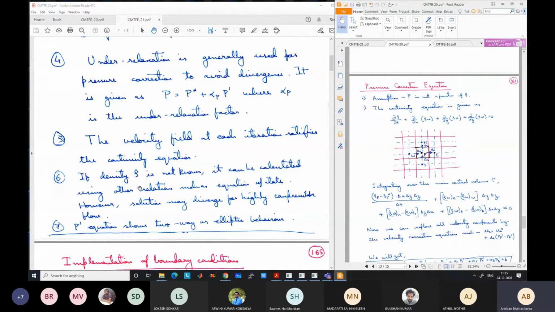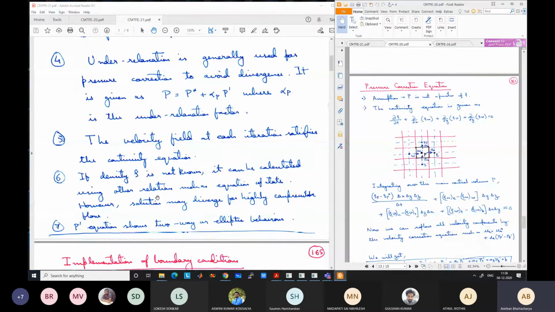However, if it is a highly compressible flow, means there is a very strong dependence of density on pressure, then this type of algorithm is not very good at capturing that type of flow. Solutions will tend to diverge because in each iteration the pressure changes significantly and this pressure affects the density so much, and you have the density terms in the pressure correction equations. If the equations become so much dependent on the pressure, they tend to diverge. So for highly compressible flow, there are more complicated algorithms. Okay, we will not go into those details, beyond the scope of this course.